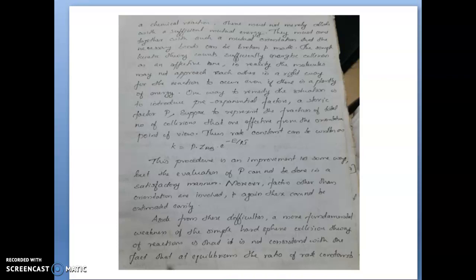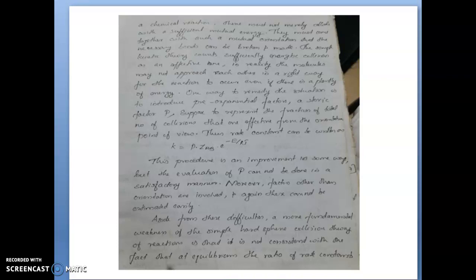One way of remedying this situation is to introduce some new factor, that is a new pre-exponential factor, a steric factor, to represent the fraction of the total number of collisions that are effective from the orientation point of view. So the rate constant can be written as k is equal to P Z_AB e^(-E/RT).